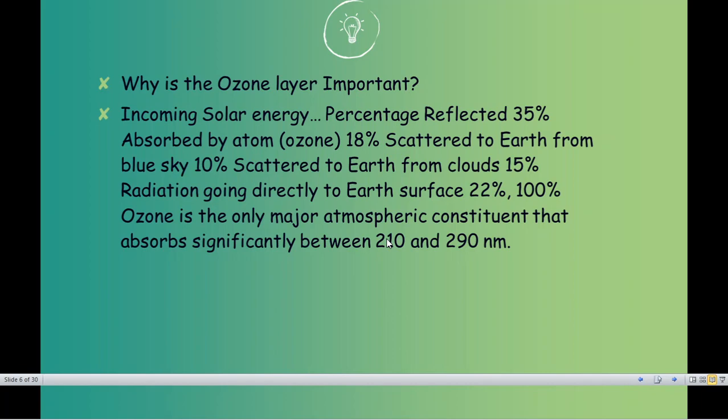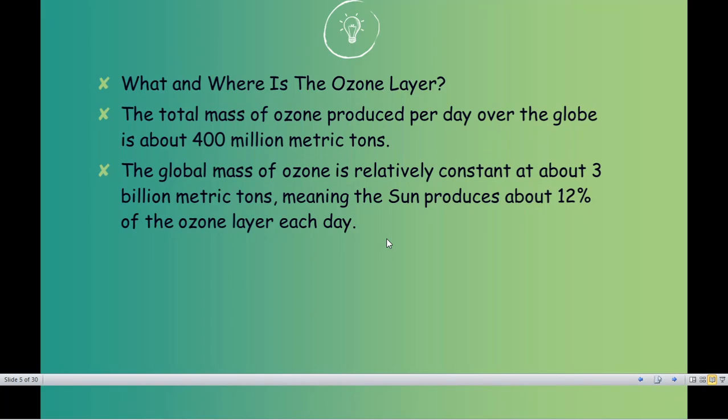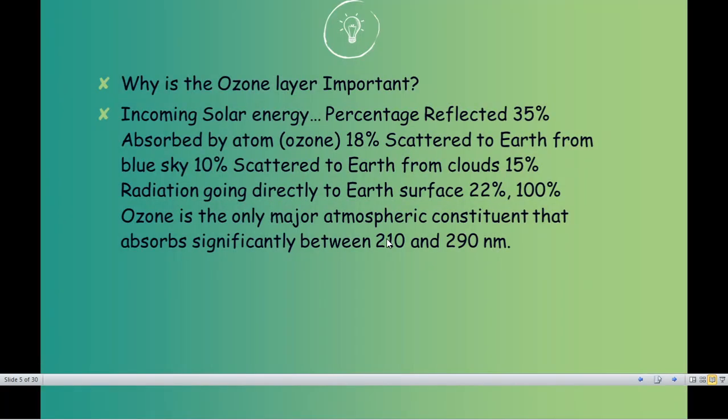Next, I said one thing, that solar energy, right? I've said something about the solar energy, that it is the sun which is producing 12% of ozone layer each day. Now, how can we understand this by a graphic method? So, incoming solar energy is not having a percentage ratio, because again it changes and varies from season to season, and from one geographical area to another. So it can be less solar energy or less sunlight at the polar regions and more at the equator regions. So it has a variation in it.